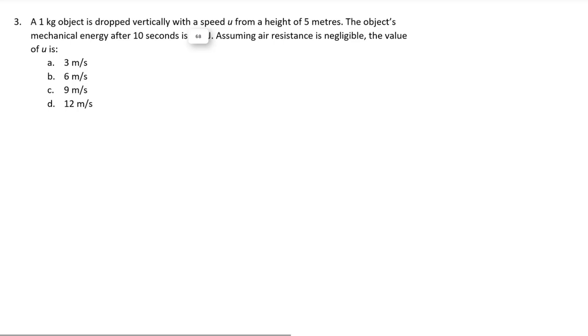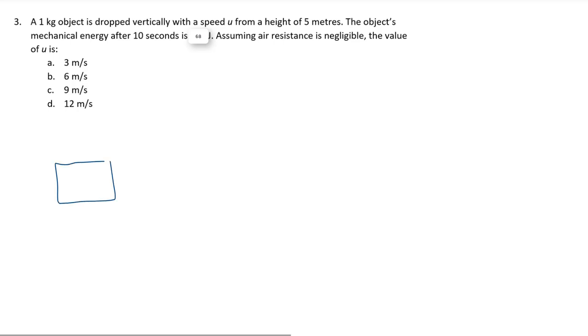The question also tells us that there are no non-conservative forces acting. We are told that we can assume that air resistance is negligible. We are then asked to find the value of u, the velocity at which the object is dropped. Is it 3, 6, 9 or 12 meters per second?